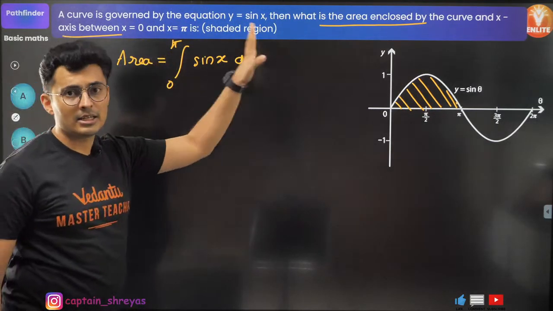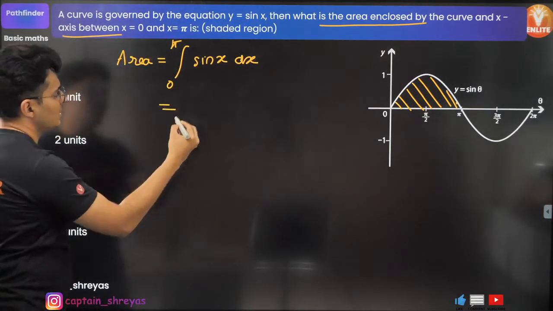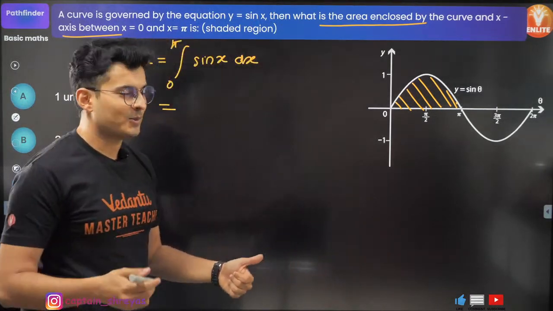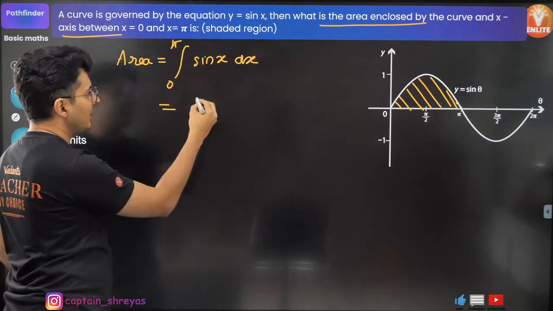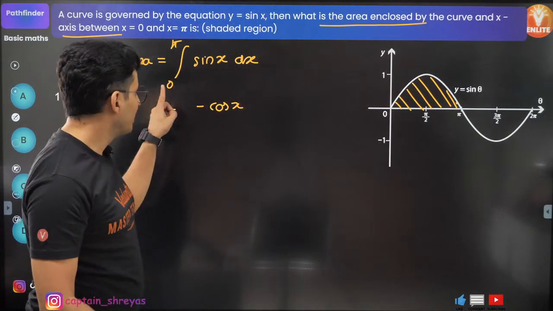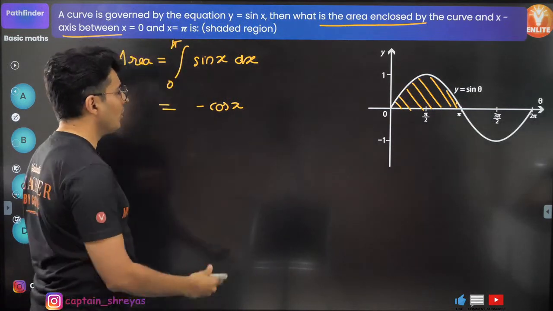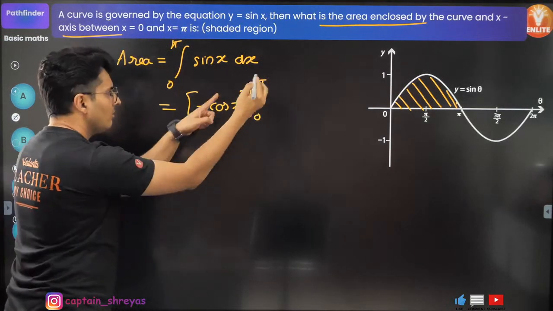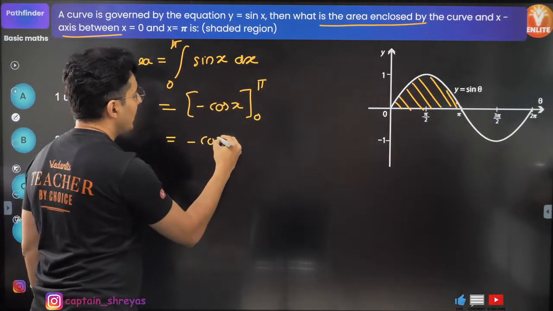0 to pi, integration sine x. So what is the integration of sine? Is it cos? No, it's minus cos. First of all, this is definite integration, just integrate it. Do I need to put a constant? No, because there is lower and upper limit. So don't bother, just put a box, put the lower limit and put the upper limit. Now substitute. So put pi first.